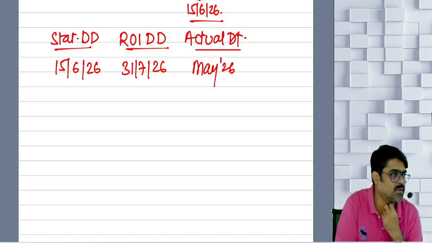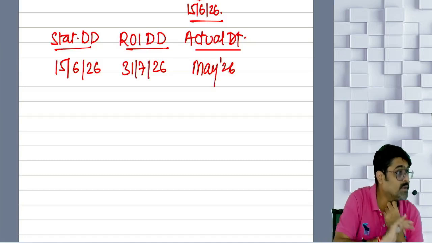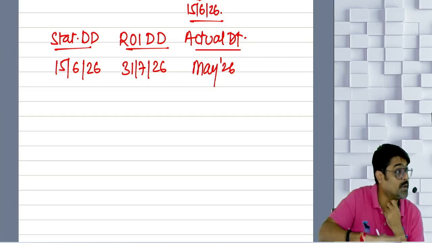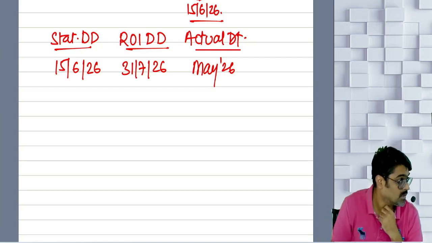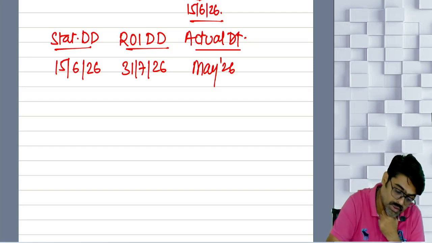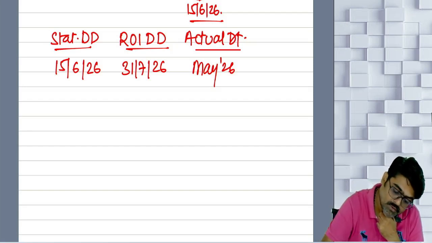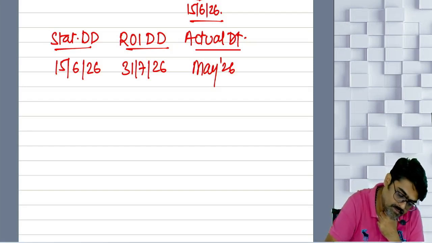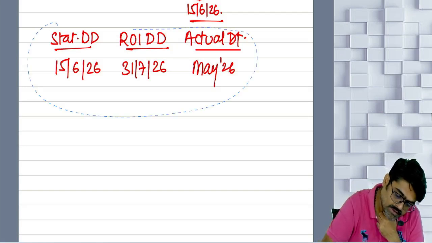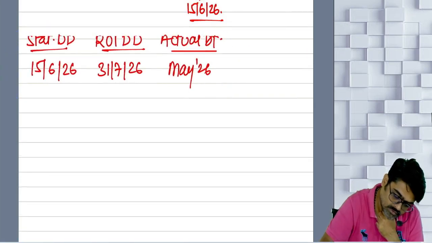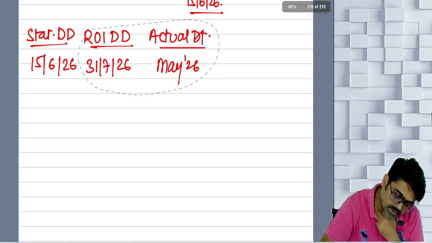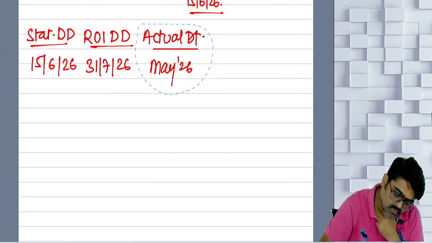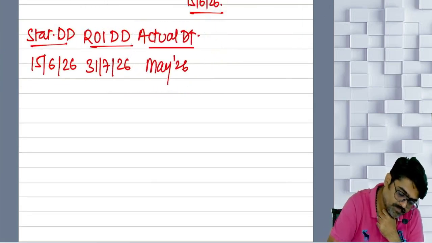Because this year's contribution is made well within time, before the statutory due date and before the return filing due date also. Yes or no? So tell me, will there be any 43B which will be attracted? The answer is no.